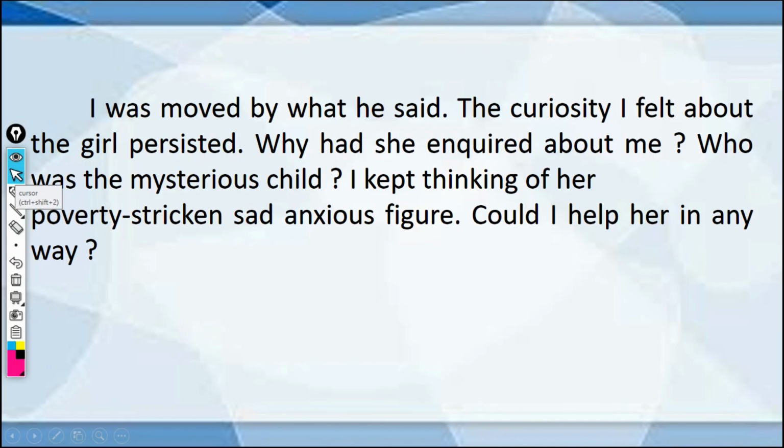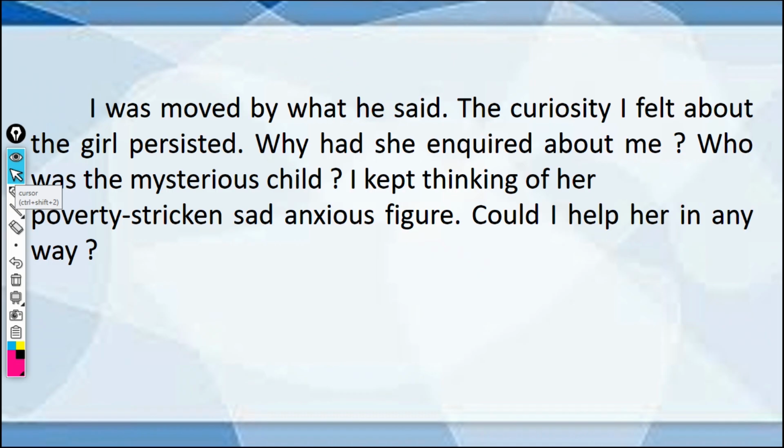I was moved by what he said. The curiosity I felt about the girl persisted. Why had she inquired about me? Who was the mysterious child? I kept thinking of her poverty striking, sad, anxious figure. Could I help her in any way?